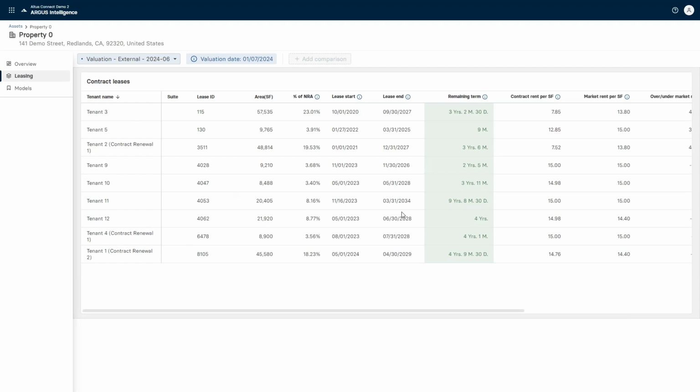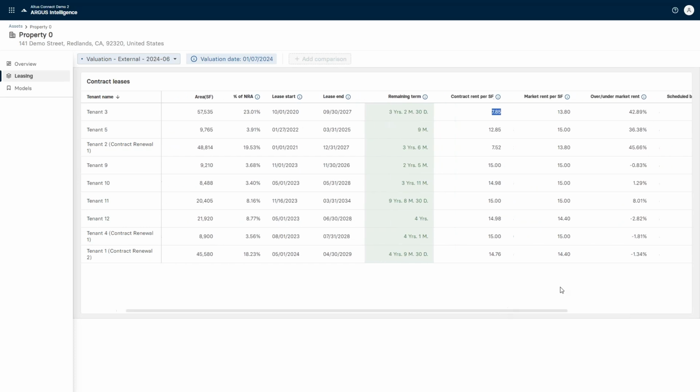So very quickly on this screen, I can call out tenant 3 here. We can see they're currently at $785 a square foot, and market for their suite is $1,380. So they're well under market. And in fact, it tells us how far under market they are, and it also tells us how much longer they have left on this lease. So unless I can do any kind of negotiating to get that tenant to sign early or change their lease terms, we can see that we're kind of stuck at that contract rent for quite some time still.